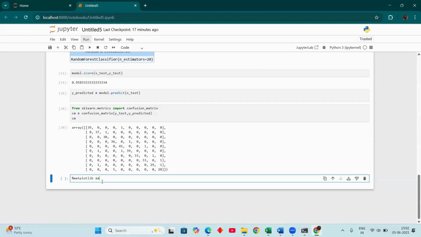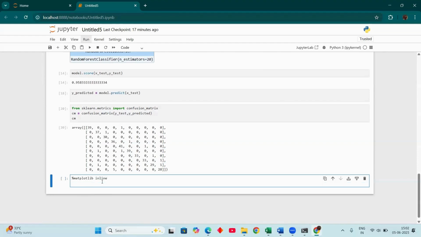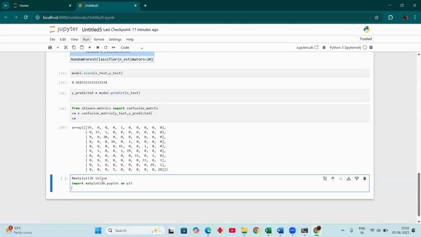matplotlib inline. Okay, here import matplotlib.pyplot as plt.